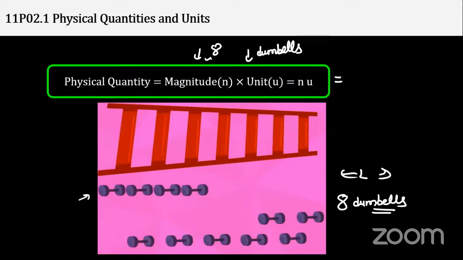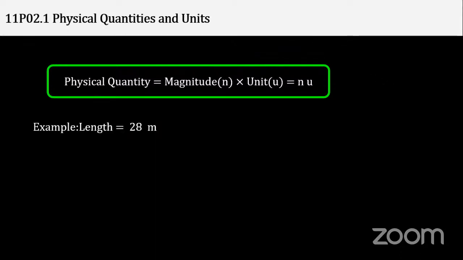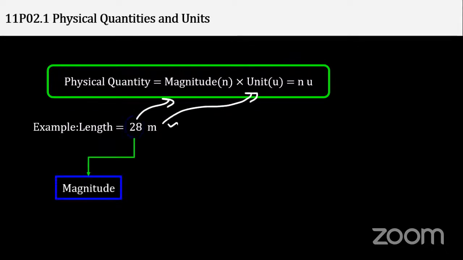Similarly, we'll write it like this, suppose 10 meters or 10 millimeters. So these are the very basic examples. This is the magnitude and this is the unit.